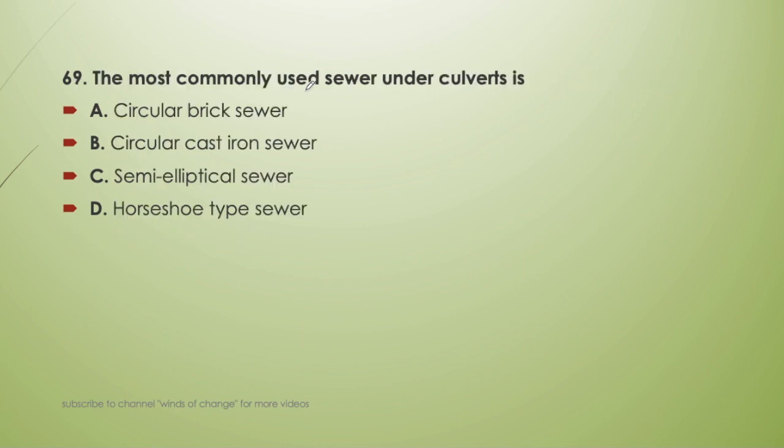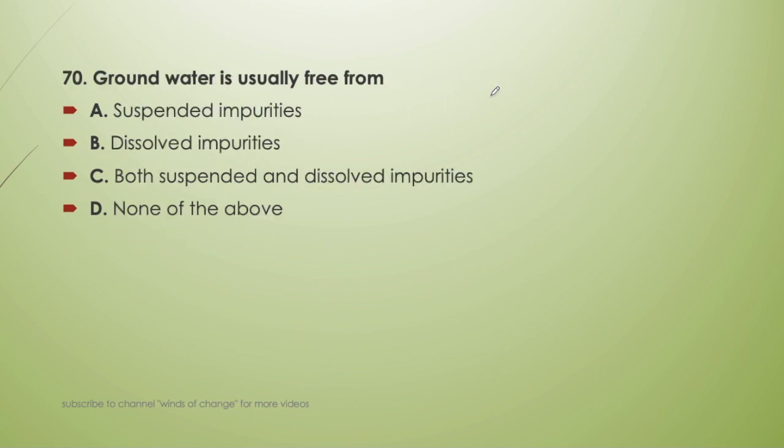Next question. The most commonly used sewer under culvert is circular brick sewer, circular cast iron sewer, semi-elliptical sewer, or horseshoe type sewer. So under culvert, always remember we will prefer circular brick sewer. Okay. Next question.